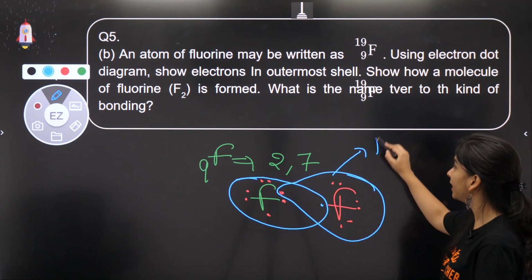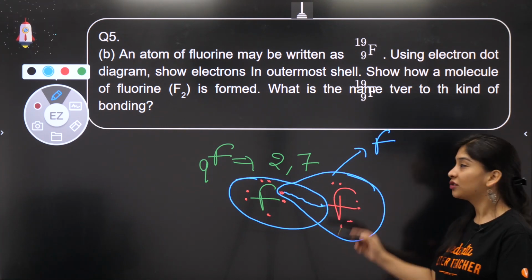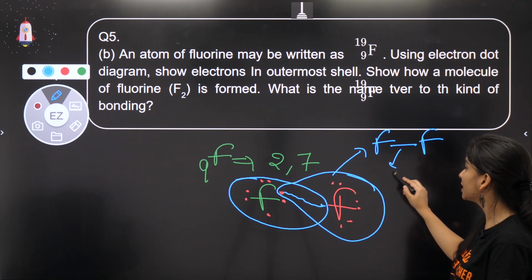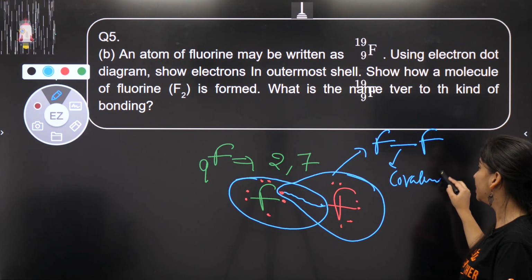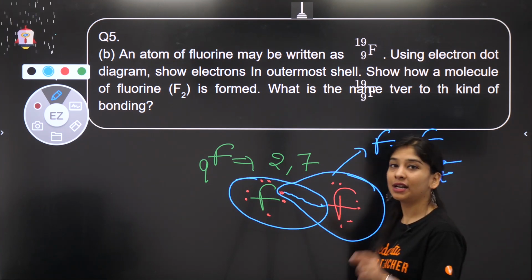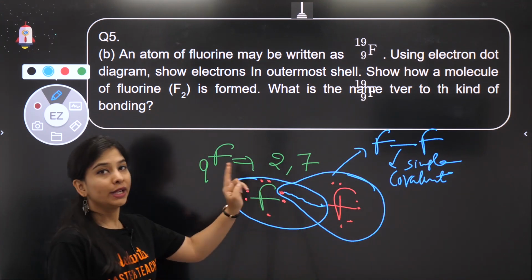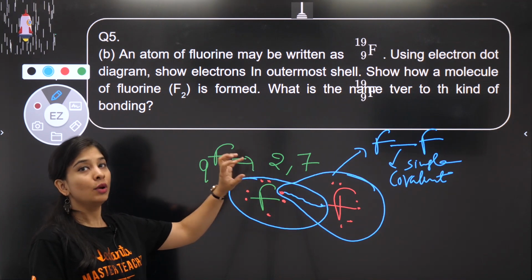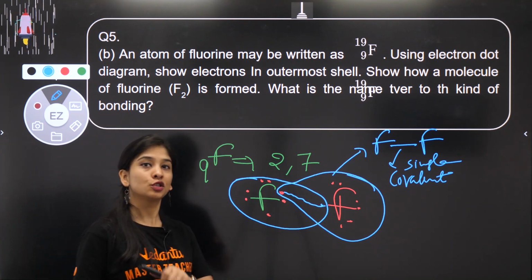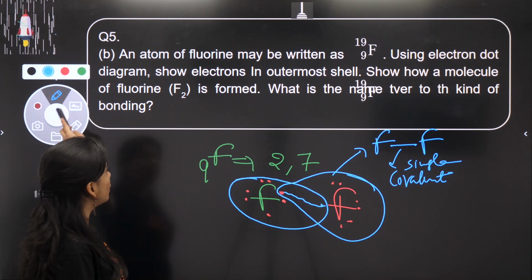When they are sharing, the total number of electrons shared is 2, and when 2 electrons are shared, they make one single bond, a single covalent bond. This is covalent because covalent means sharing. Single because 2 electrons result in one single bond. So this single covalent bond between fluorine atoms will give you the F2 molecule. So what is the name of the kind of bonding? It is super clear to all of you that this is covalent bonding due to sharing of electrons.